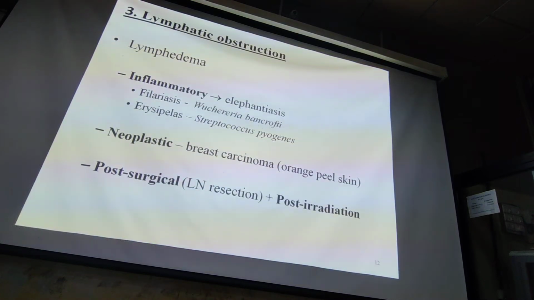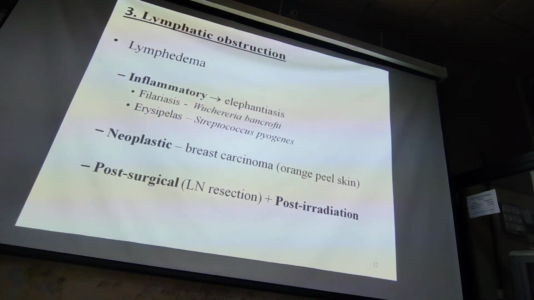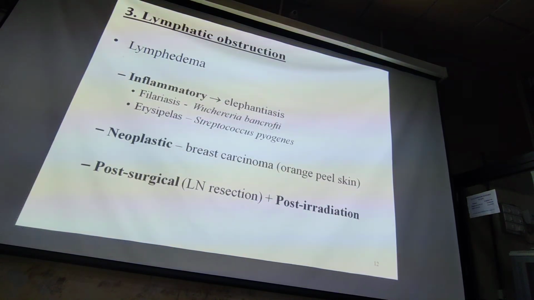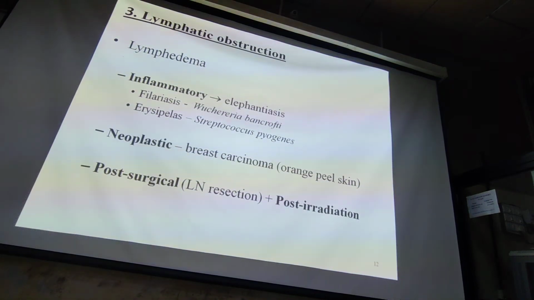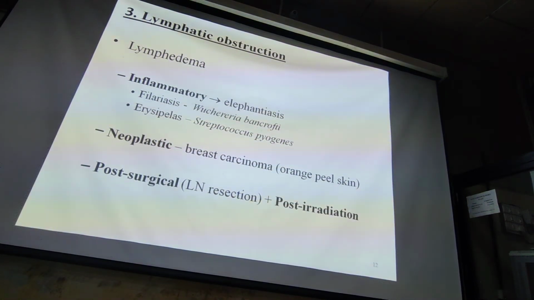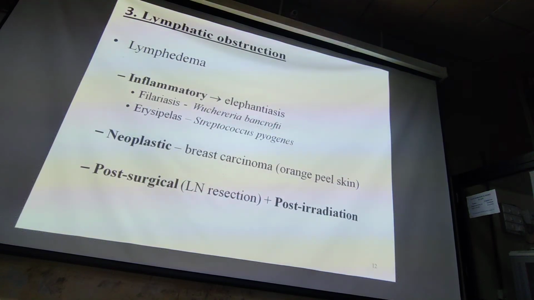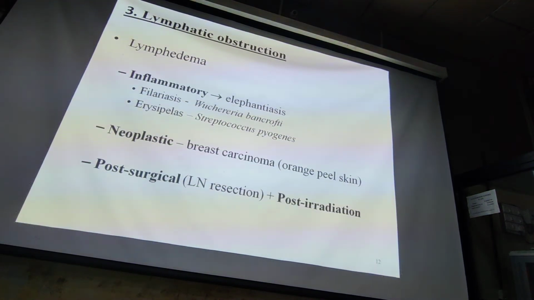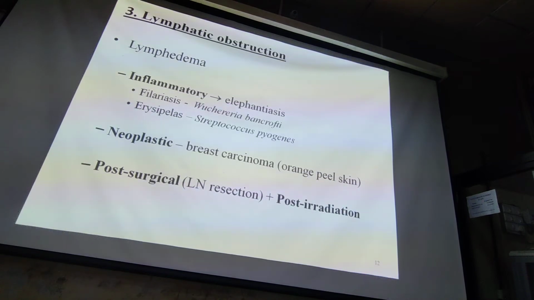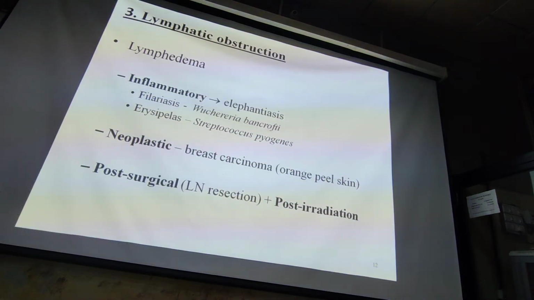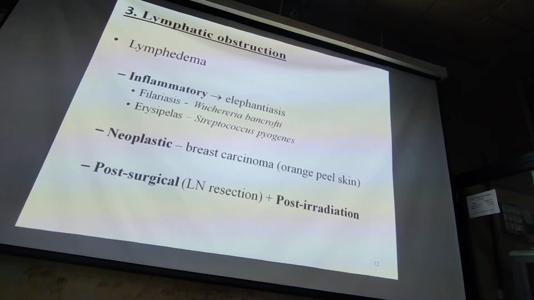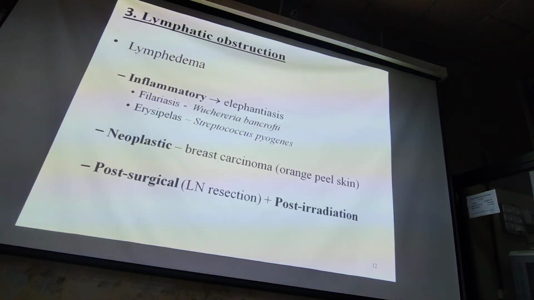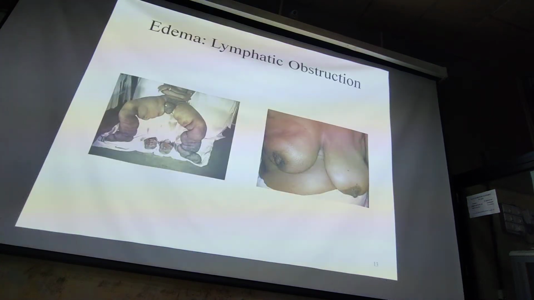The causes are inflammatory: filariasis. We all know filaria. It is caused by Wuchereria bancrofti. Erysipelas is caused by Streptococcus pyogenes. Neoplastic process like in breast carcinoma, lymphatic drainage of the breast is obstructed and the resultant appearance is an orange peel appearance of the skin of the breast. Post-surgical, whenever there is lymph node resection or post-irradiation, chemotherapy, radiotherapy.